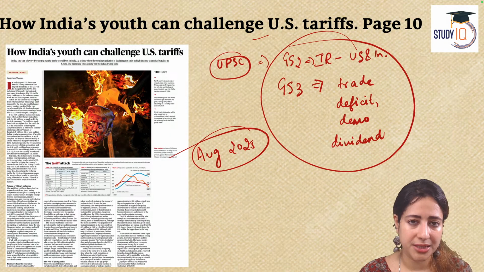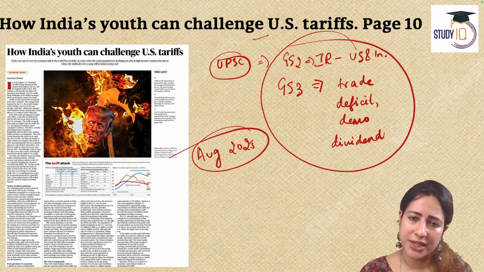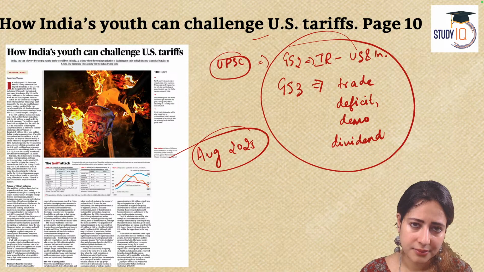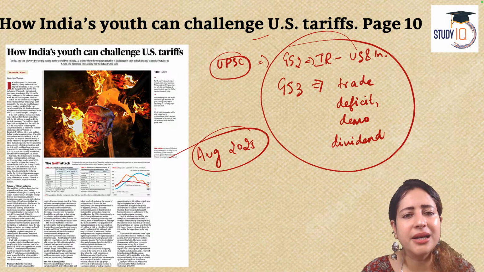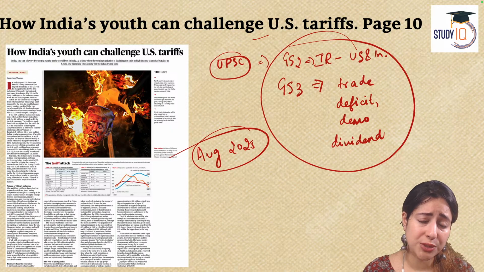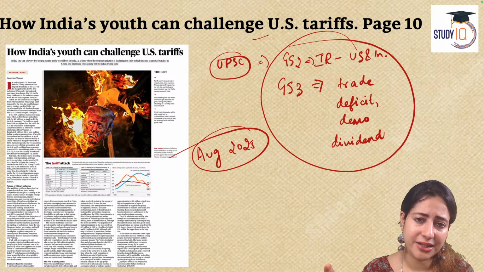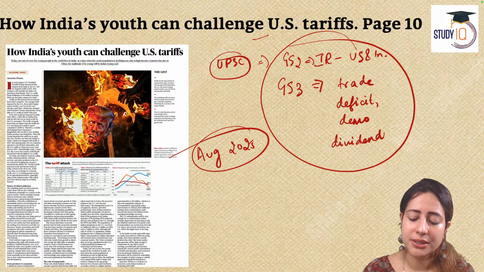If they are double the price, nobody would buy them. What does it mean? It means the demand for Indian goods and services in the US market will die. What happens? Obviously, Indian exports to the US will decrease. India will experience a trade deficit, which means India's imports from the US will be much higher than India's exports to the US, creating a deficit in the balance of trade called trade deficit.